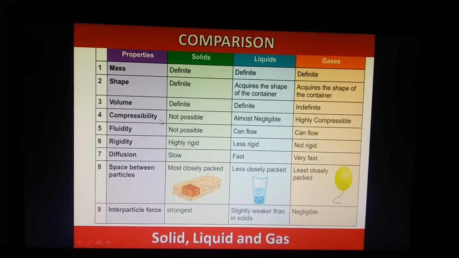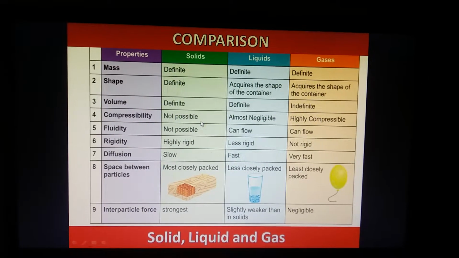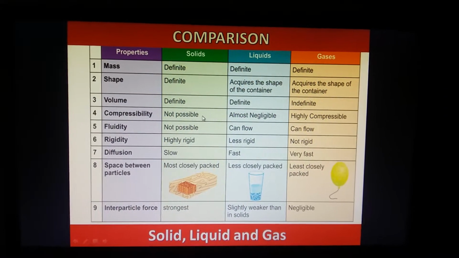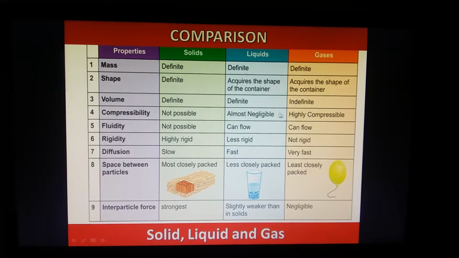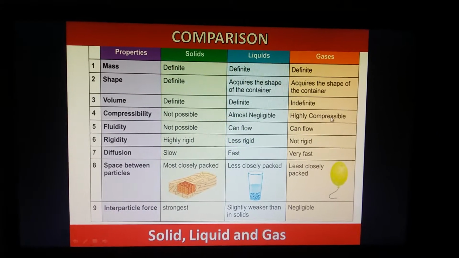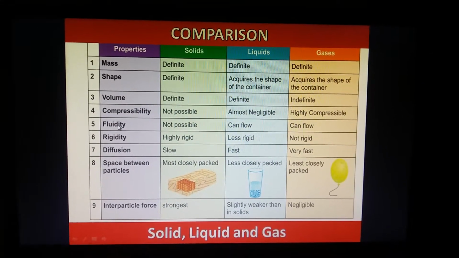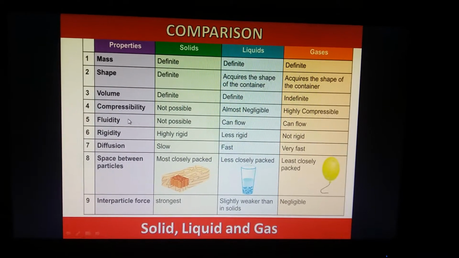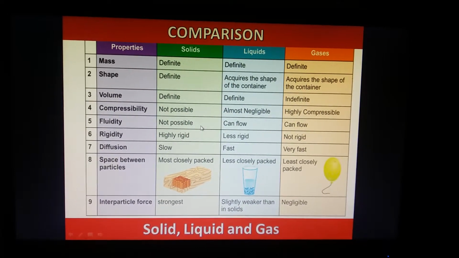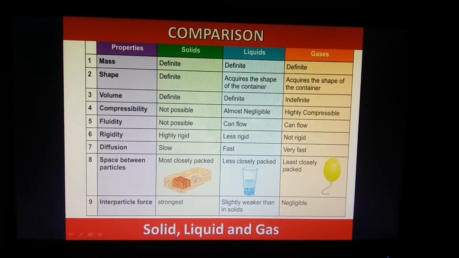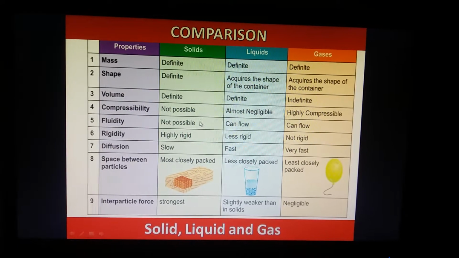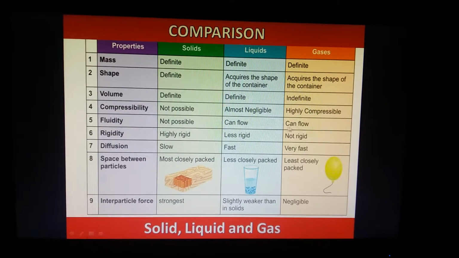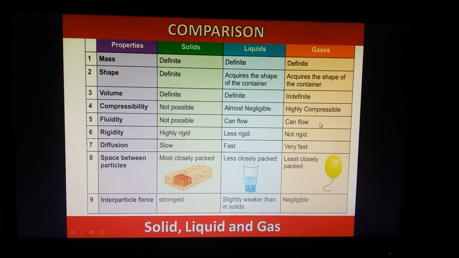Now compressibility. It is not possible to compress solids. In liquids, compressibility is almost negligible. We can compress liquids up to a limit, and gases are highly compressible. Fluidity. That is the property to flow. Solids cannot flow at all. They are fixed. The particles are tightly packed. So, in solids, fluidity is not possible. While liquids and gases can flow and they are called fluids.